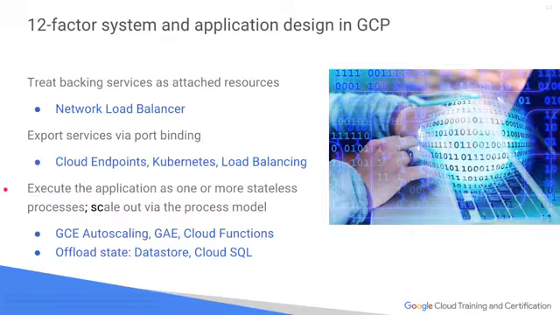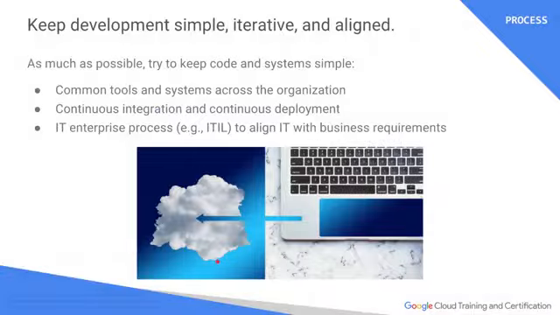We can execute the application as one or more stateless processes. This allows us to scale out via the process model. Again, we support that on many different platforms. GCE autoscaling with managed instance groups will automatically handle that if a health check fails or if we start to see increased workload. App Engine already does that built in. There's hardly any configuration necessary. Cloud Functions, again, is an auto-scaling service. Offloading the state: now, we can store state in a number of resilient places. Let's just take Niantic and Pokemon Go, using Cloud Datastore to store their state and other information. Using Cloud SQL, maybe even Google Cloud Storage.